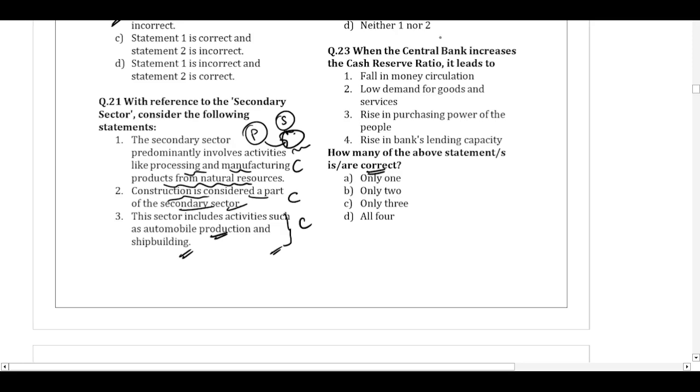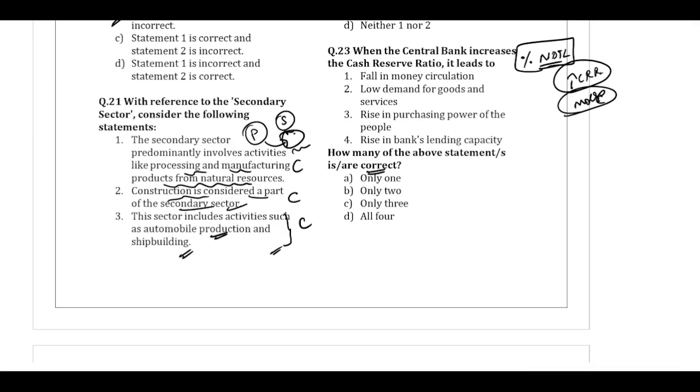The cash reserve ratio is a percentage of net demand and time liabilities which a bank has to maintain with the RBI. The bank won't get any interest on it, but if the bank fails to keep the cash reserve ratio, RBI will impose a penalty on it. So if the central bank, that is the RBI, increases the percentage of cash reserve ratio, the RBI is saying that banks have to keep more money in the form of cash reserve ratio. What will happen?